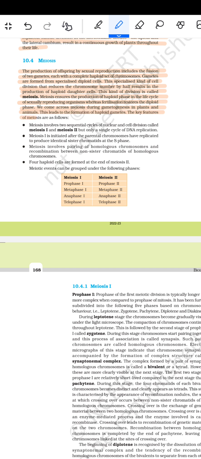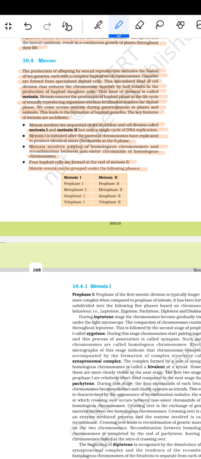The key features of meiosis are as follows. First, meiosis involves two sequential cycles of nuclear and cell division called meiosis 1 and meiosis 2, but only a single cycle of DNA replication. Meiosis 1 is initiated after the parental chromosomes have replicated to produce identical sister chromatids at the S phase. Meiosis involves pairing of homologous chromosomes and recombination between the non-sister chromatids of the homologous chromosomes. Four haploid cells are formed at the end of meiosis 2.